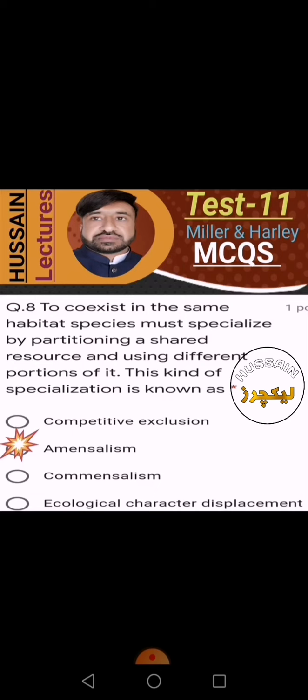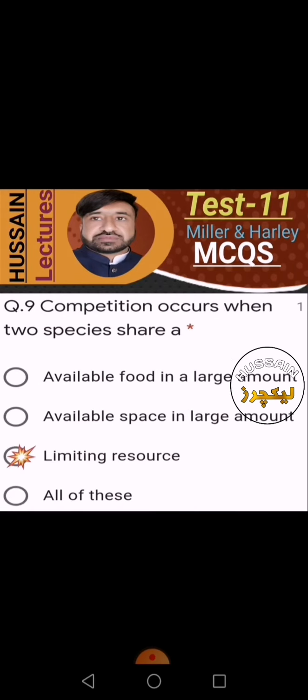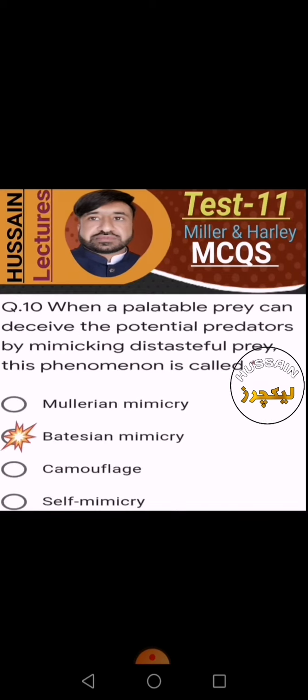This kind of specialization is known as competitive exclusion, no; commensalism, no; amensalism, yes. Competition occurs when two species share available food in a large amount, no; available space in a large amount, no; a limiting factor, yes. Limiting resource is the correct option.